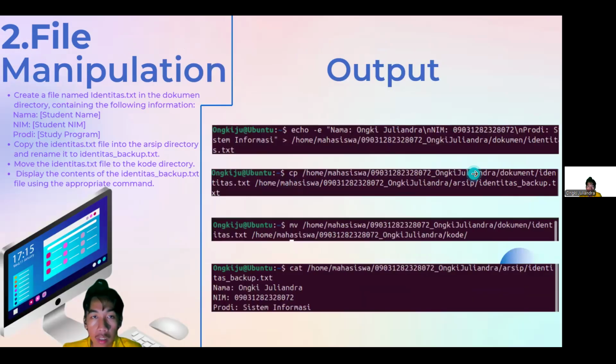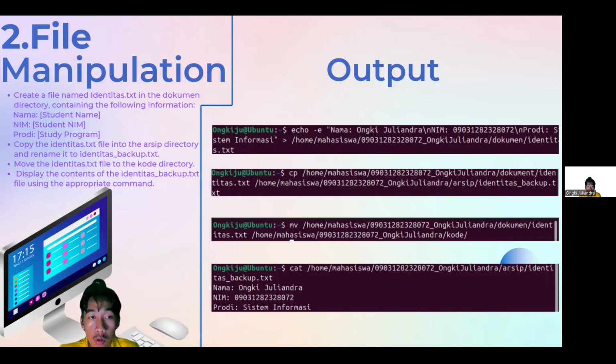Okay, so the second question is file manipulation. In this question, we have four tasks. The first one is to create a file named identitas.txt in the document directory containing the following information: name, nama, and prodi.